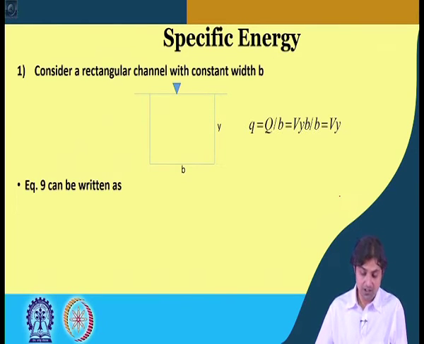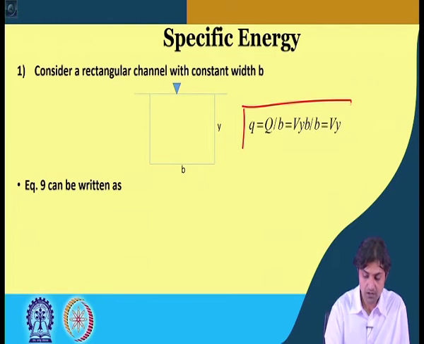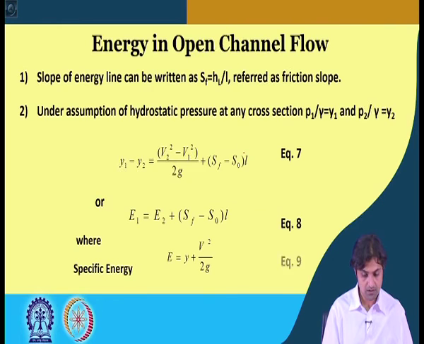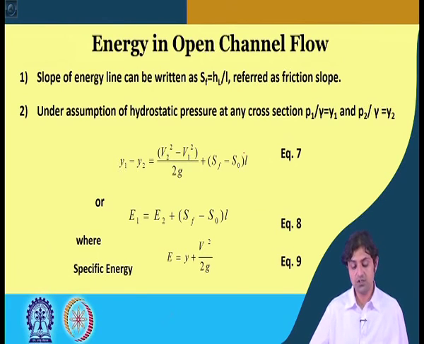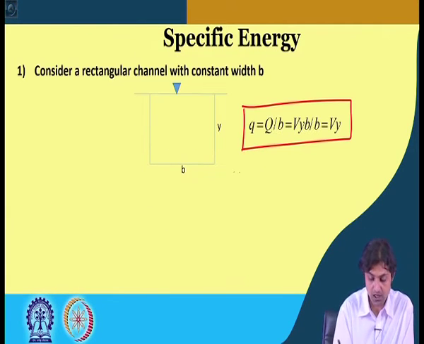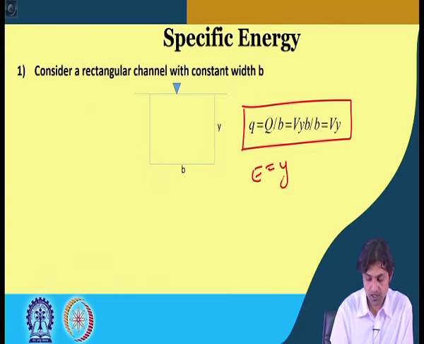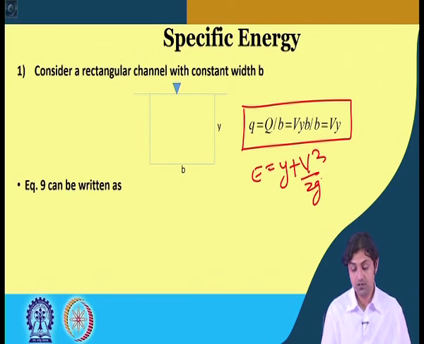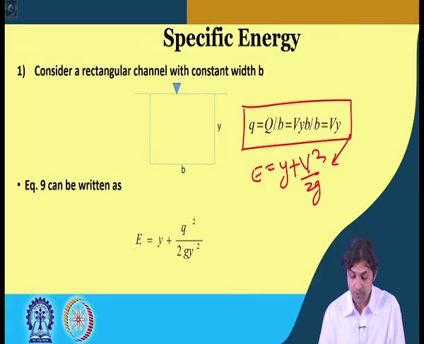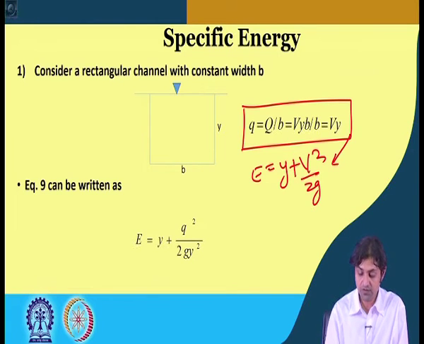Now, using equation 9, what was equation 9? Equation 9 was E is equal to y plus V square by 2g, and if we use this in equation number 9, y will remain y, and instead of V we write small q by y.